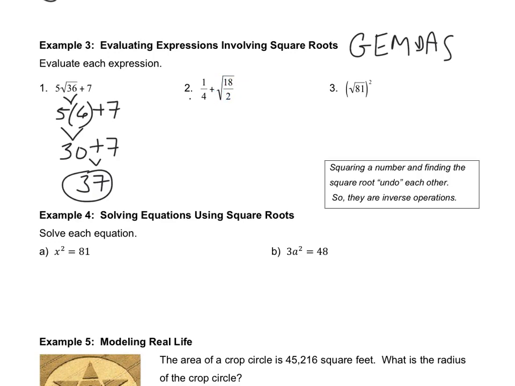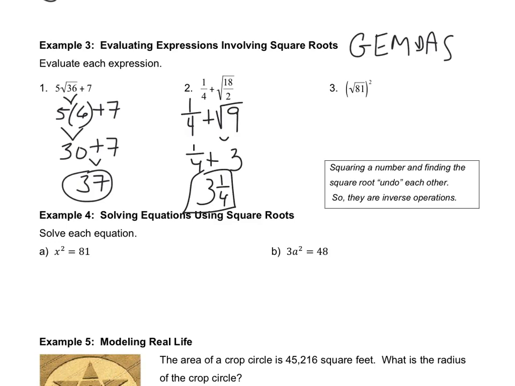If I just take care of that first, 18 over 2, isn't that the same thing as 9? Because it's 9, that is now a perfect square. So again, the perfect square gets dealt with first. Square root of 9, we only want the positive in this case. And my answer is just going to become 3.